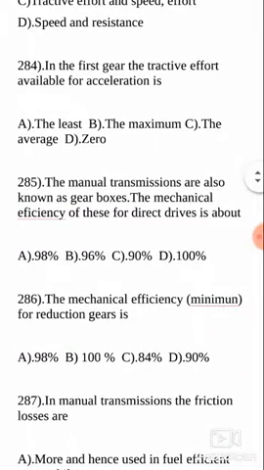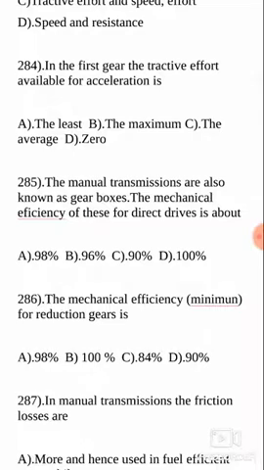Next question. In the first gear, the tractive effort available for acceleration is, we know that there are 4 gears probably, right? So first gear, second gear, third gear, let us suppose. So here in the first gear the tractive effort available for acceleration is, whether it is the least, the maximum, the average or 0.